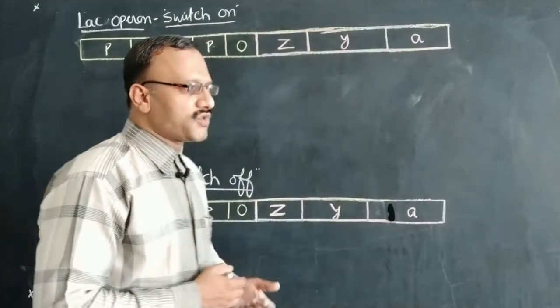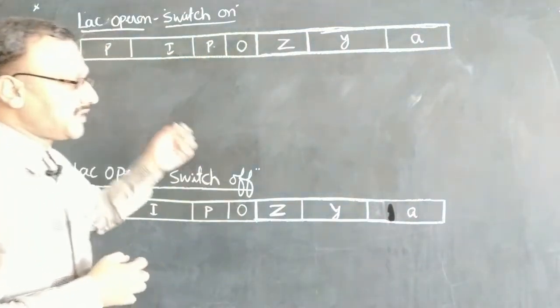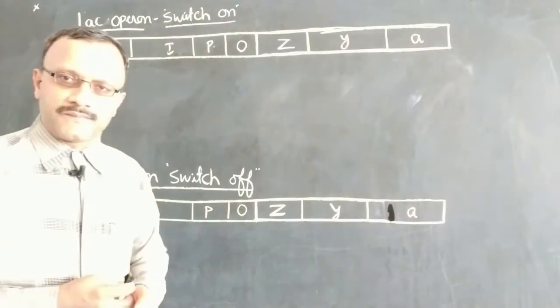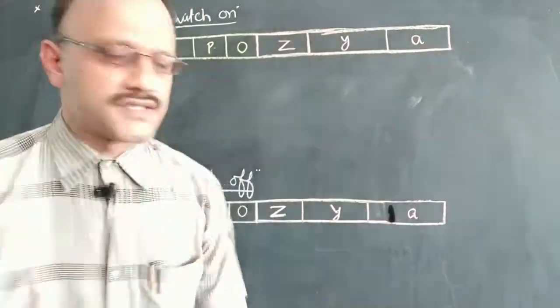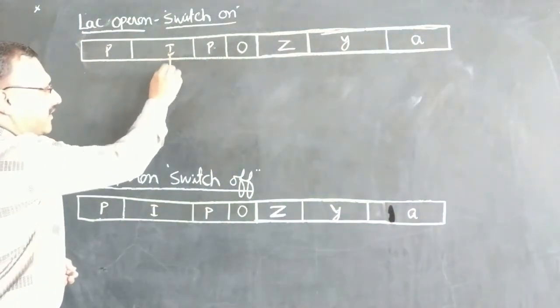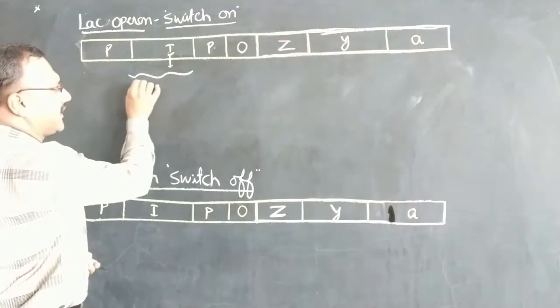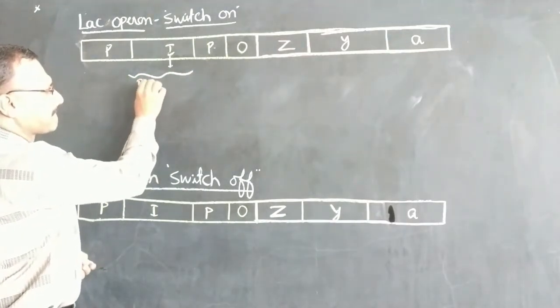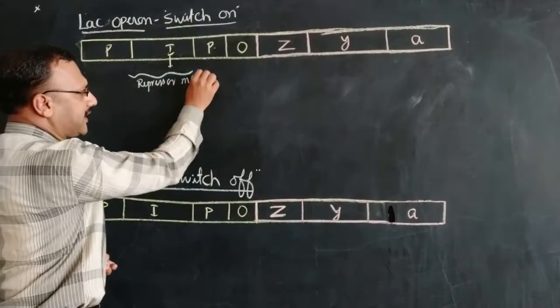So when it will be switched on and switched off, and what are the things that will happen, we'll see here. In the presence of lactose sugar, to keep the gene switched on, it is the Ig gene which is responsible for the production of repressor RNA. It is called repressor mRNA.